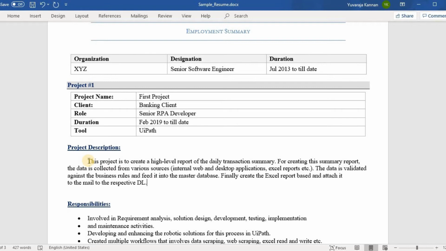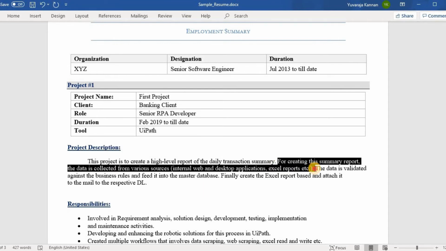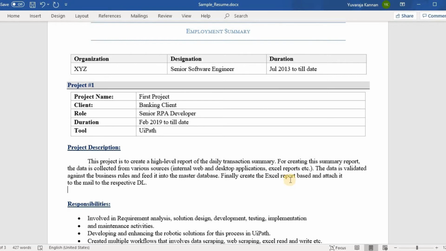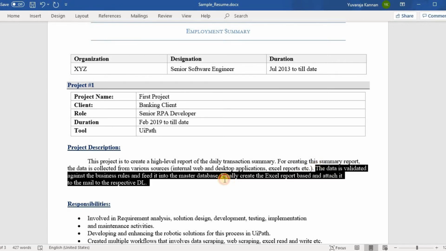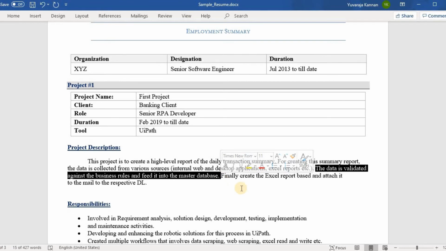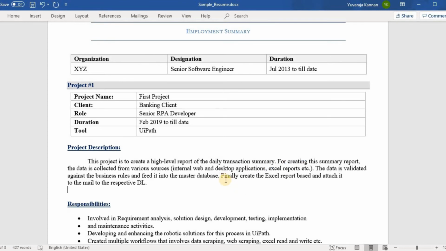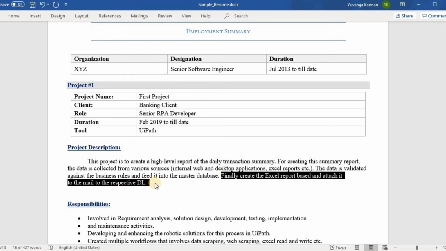So if you look at this project description, it shows that this project is to create a high level report of the daily transaction summary. So at the starting line, it shows what is the purpose of this project. And the next, if you read it, it says for creating this summary report, data is collected from various sources. So this talks about the input file, that is the input data for this process. And the data is validated against the business rules and fed into the master database, which is actually the short version of what this process does. And finally, create the Excel report and attach it to the email to the respective DL. So this is the final output of this project.